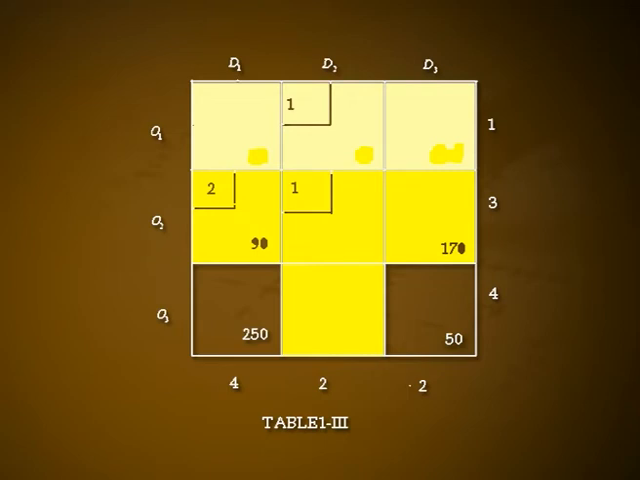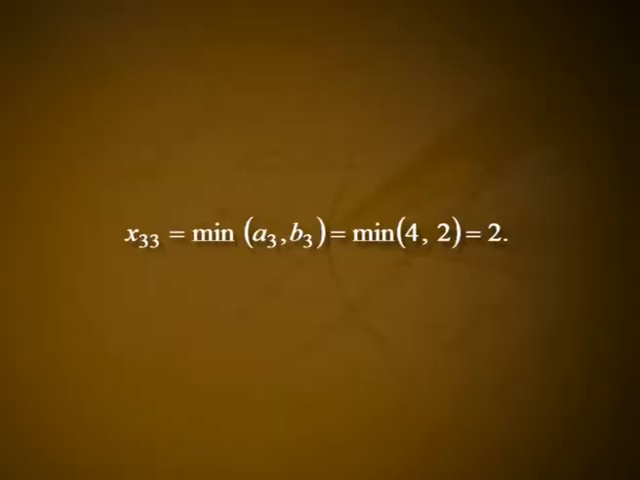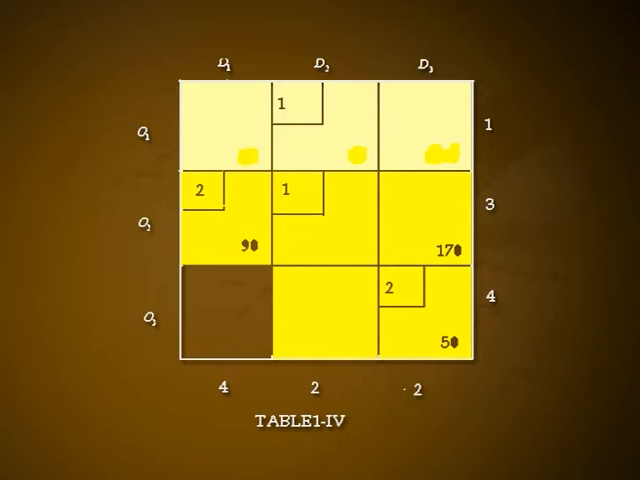The next allocation is made in the cell 3 3 of magnitude x33 equal to minimum of A3, B3, that is minimum of 4, 2, that is 2. This satisfies the requirement at the destination D3, and thus we cross off the third column from the transportation table and get table 1.4, where the third column is shown as shaded.